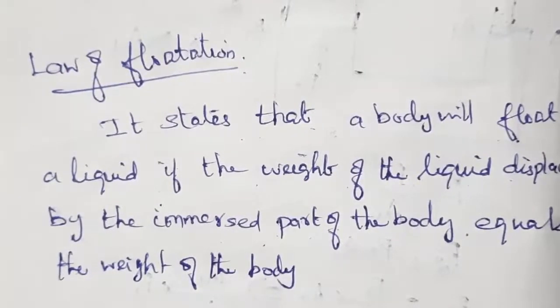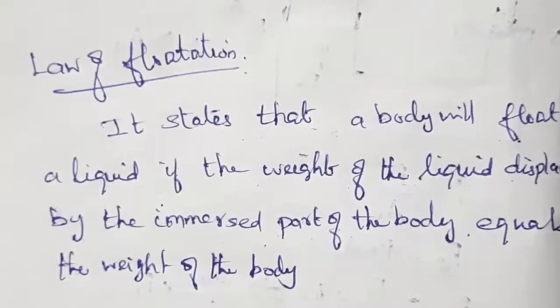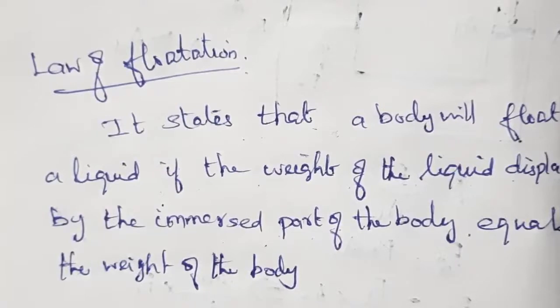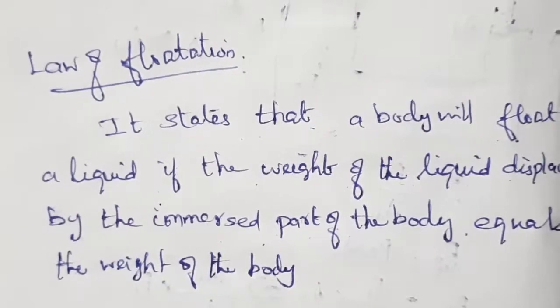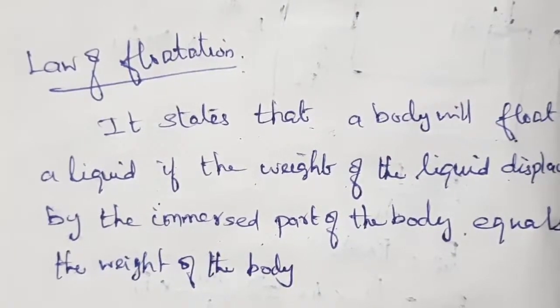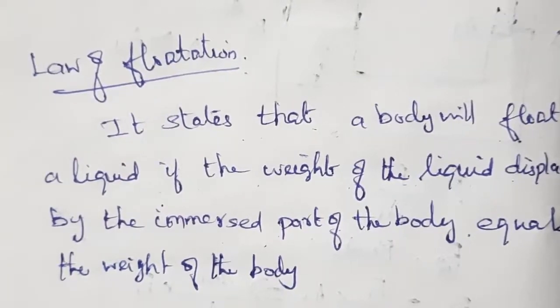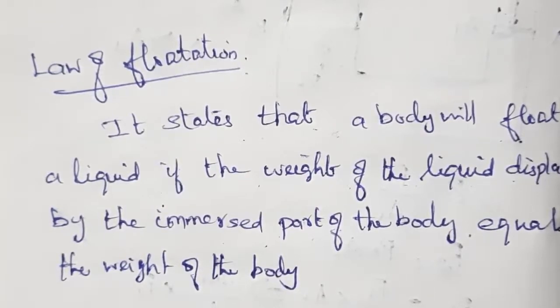Example: if an object that weighs 500 kilograms floats in water, how much water does it displace? The same amount, 500 kilograms of water. Understand? If an object weighs 500 kilograms and floats in water, it displaces 500 kilograms of water.